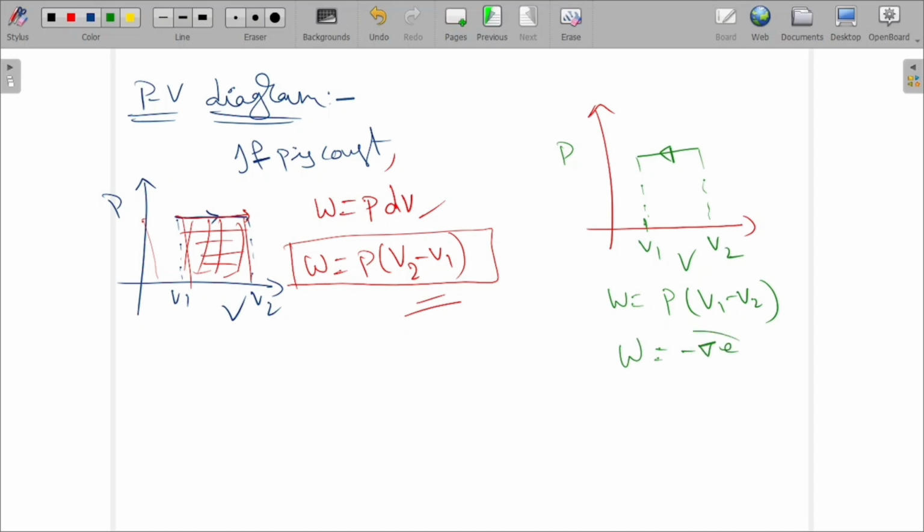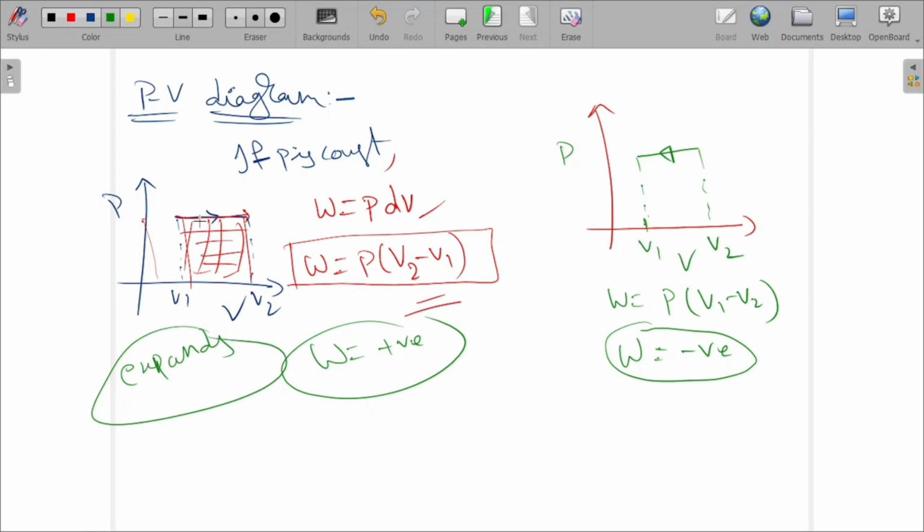Here work done is negative, and for expansion work done is positive. That means when the gas expands, moving along the right side, work done is positive. Along the left side, when it contracts, work done is negative.